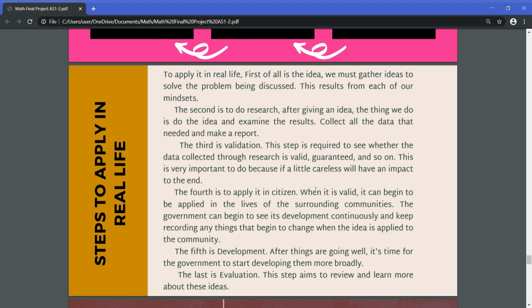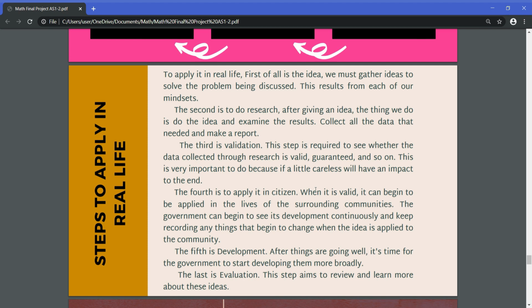The third one is validation. This step is required to see whether the data collected through research is valid, guaranteed, and so on. This is very important to do because if we are a little careless, it will have an impact at the end. The fourth is to apply it to the citizens. When it is valid, it can begin to be applied in the life of the surrounding communities. The government can begin to see if the development is continuous and keep recording any things that begin to change when the idea is applied to the community.